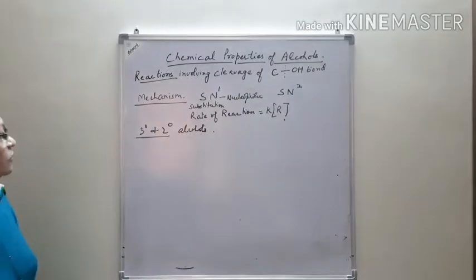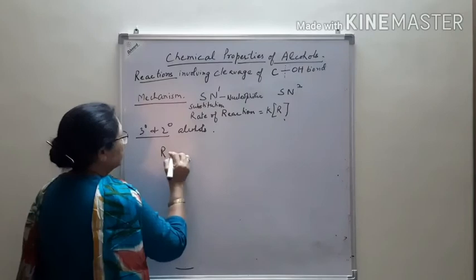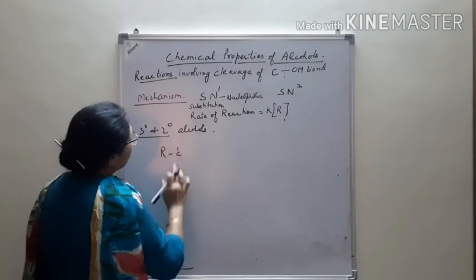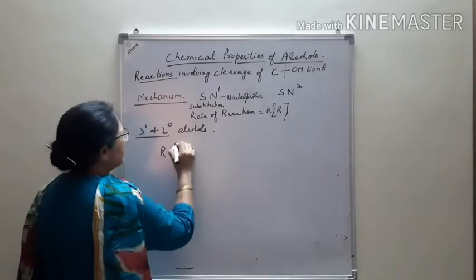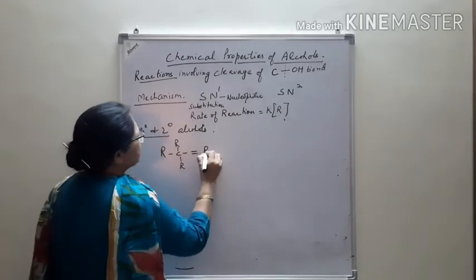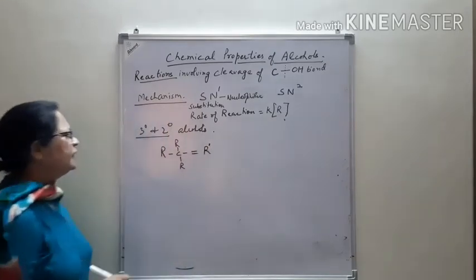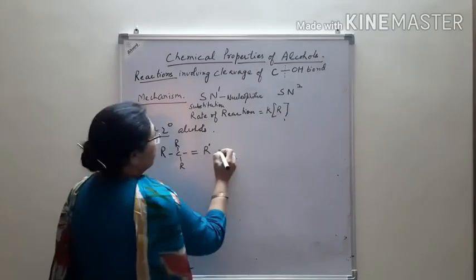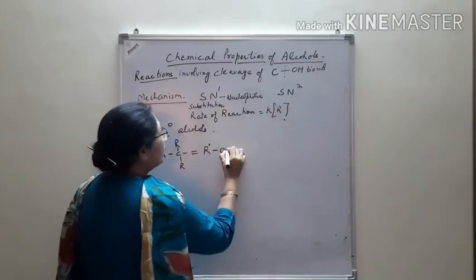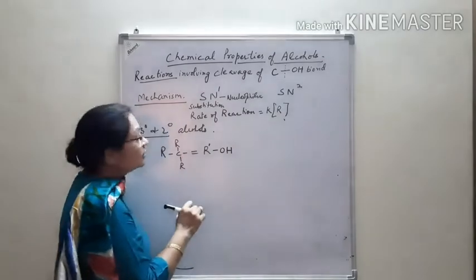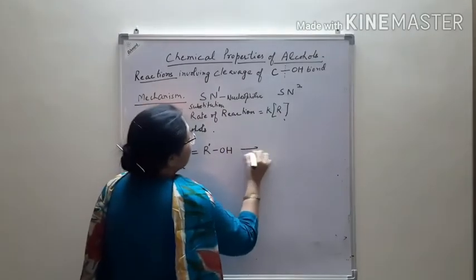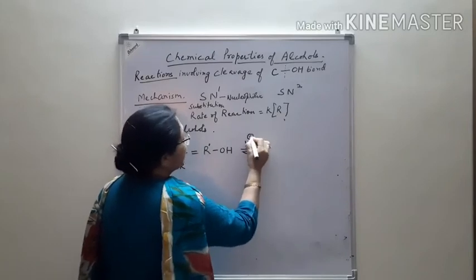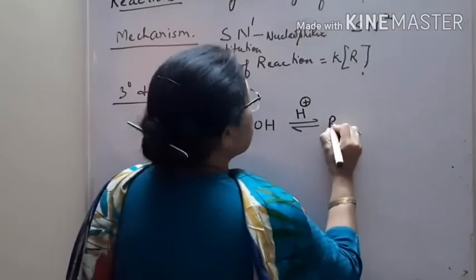Suppose this is the tertiary alkyl group, R dash OH, a tertiary alcohol. When you add HCl, or any acid, it protonates the oxygen.